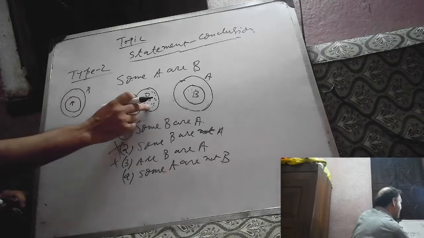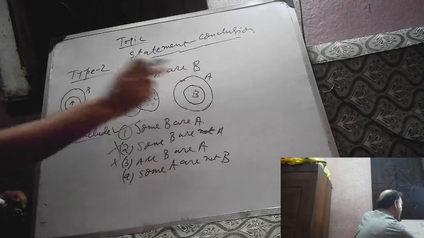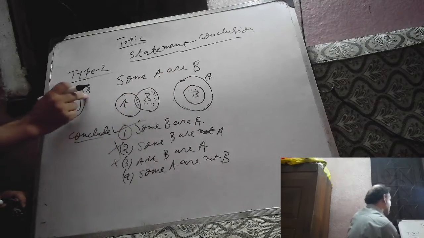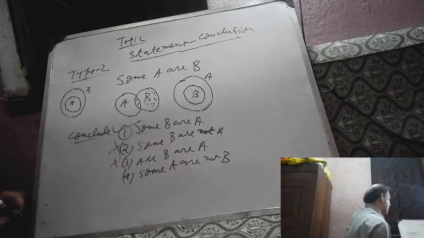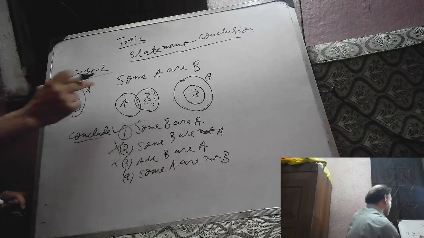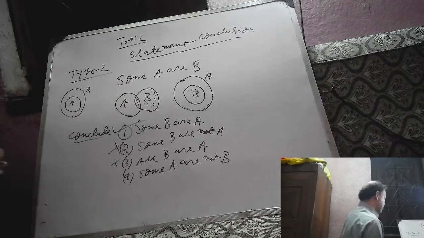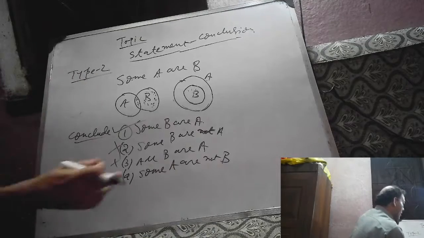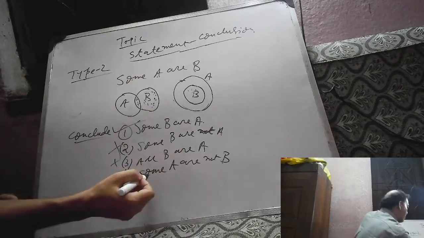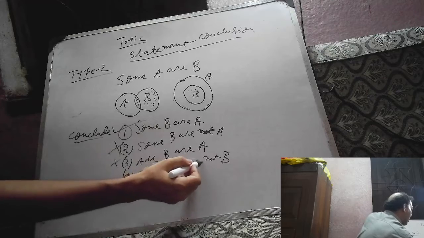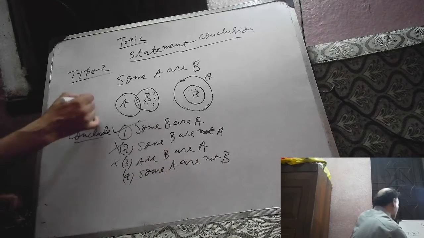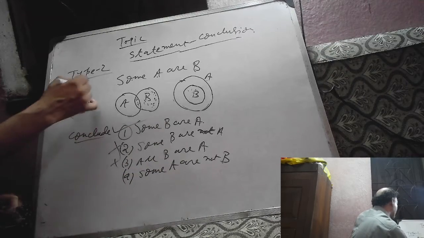This is some A are B. This is all A are B. But it is given some A are B, so some A are not B we can't always draw, because it is given some A are B. So if we conclude this, some A are not B.